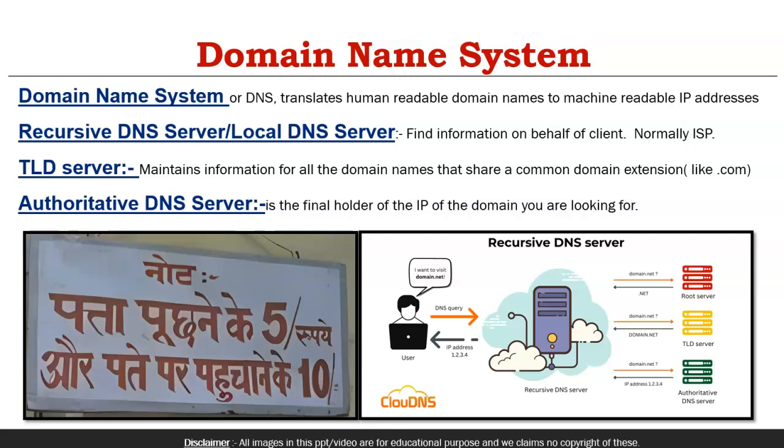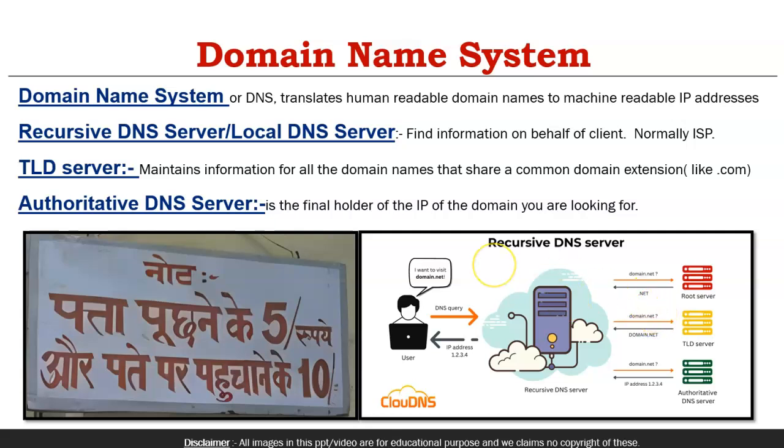If not, they reply, no, I don't know domain.net, though I know the details of the .net TLD server. So they send the .net TLD server details to the recursive DNS server. Then the recursive DNS server goes to the TLD server, which holds the common domain extension details like .com and .net. The recursive DNS server asks, do you know about domain.net?